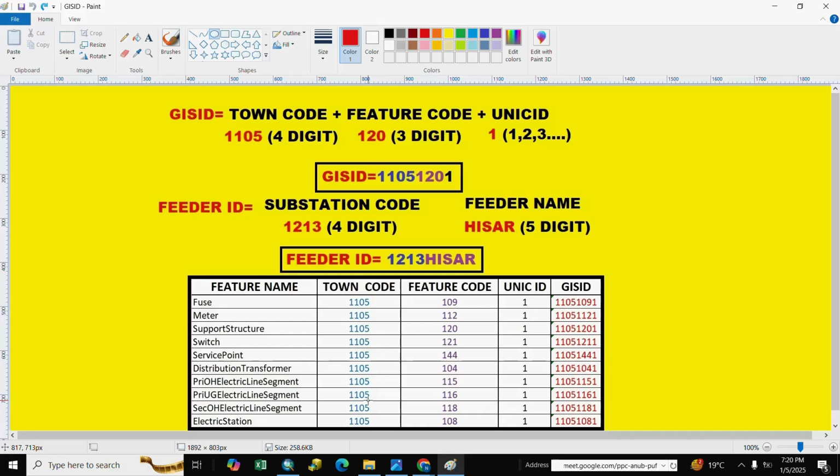And other feature, we draw a table. You see here feature name, town code, feature code, unique ID, and GIS ID. Unique ID increment 1, 2, 3, 4, and so on. So we discuss this topic.